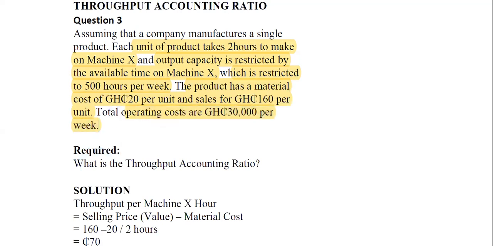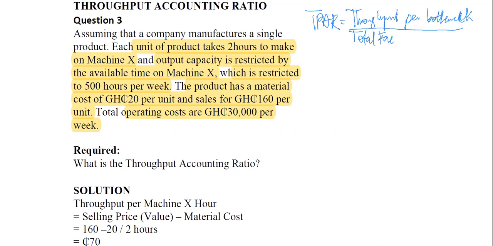Now look at something here. We need our throughput accounting ratio. And how do we calculate throughput accounting ratio? We know our throughput accounting ratio, which people call TPAR, is giving us your throughput per bottleneck, which is like your contribution per limiting factor, all over your total factory cost, or total operating expenses, per bottleneck.